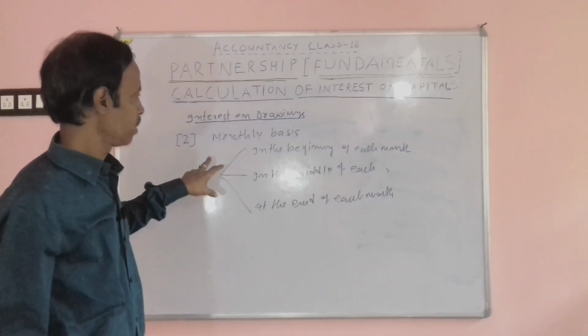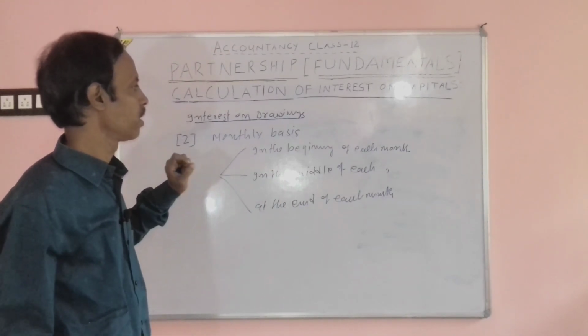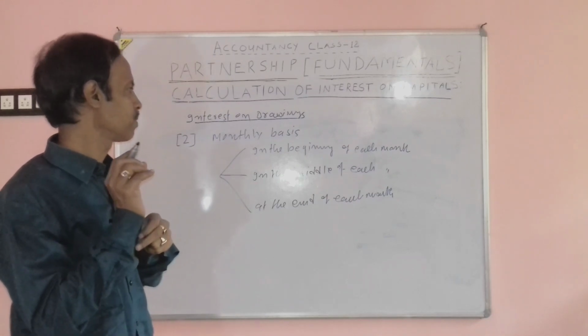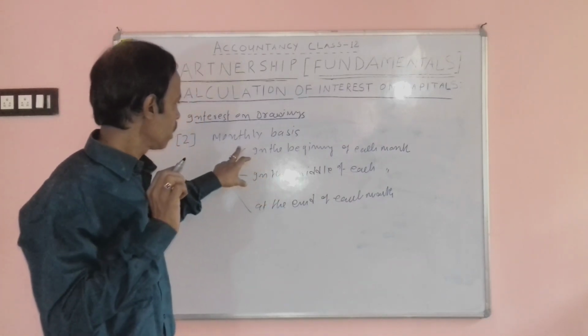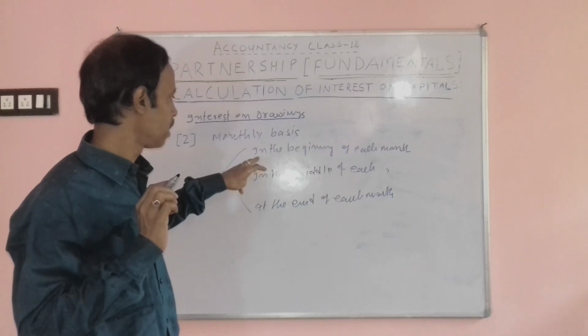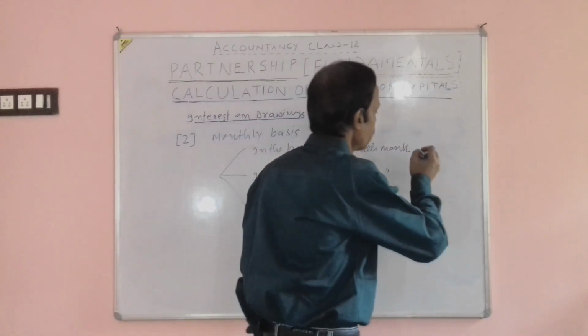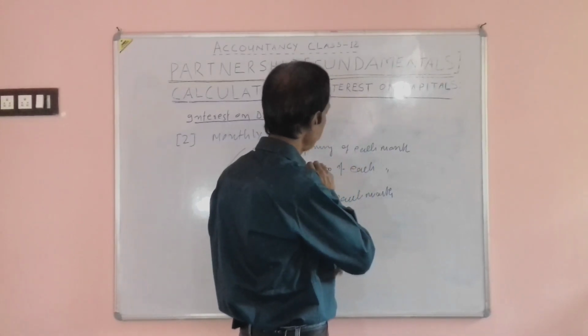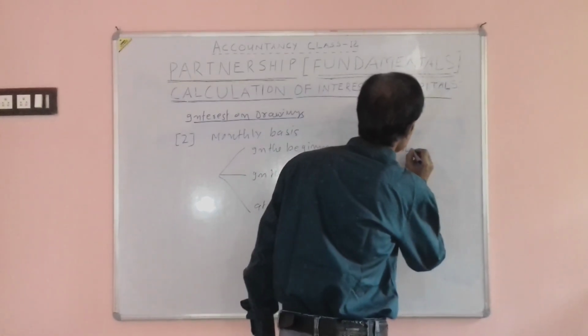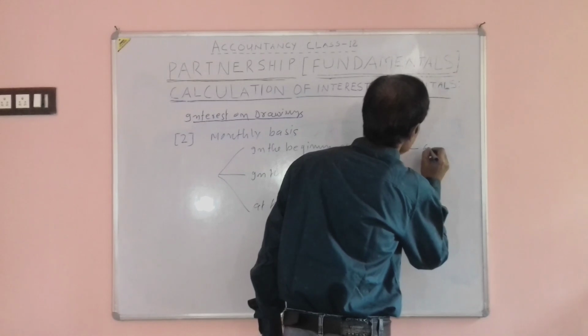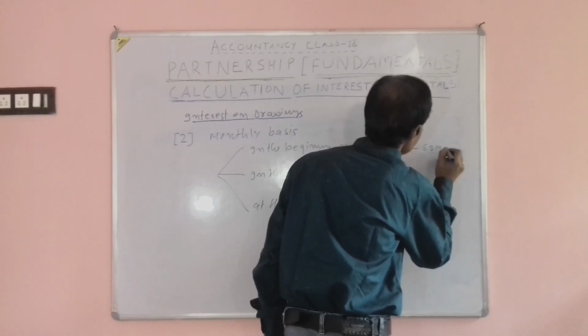Then the calculation of interest on drawing becomes somewhat critical when the drawing has been made in the beginning, middle and end. When drawings are made in the beginning of each month, it is calculated for 6.5 months.